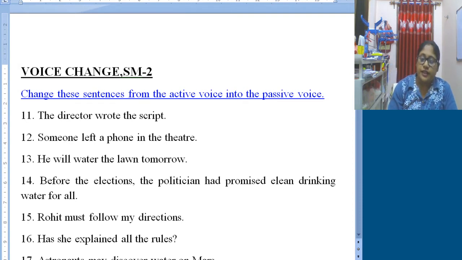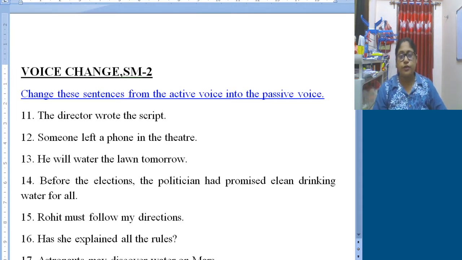Now, as I told, in the format of passive voice we need to put by and then the subject of the active sentence. But there are some places where you can omit by. When the work is more important, when you need to put emphasis on the work or the thing that is done, in such cases you can omit it.